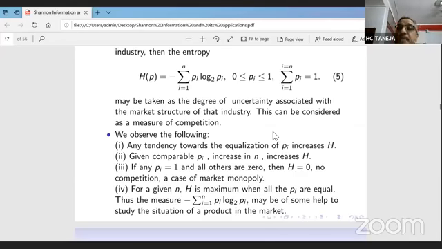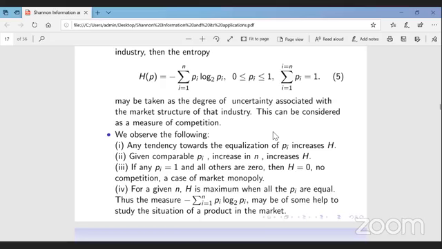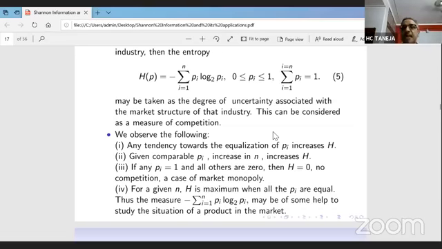Even a comparable Pi, an increase in N, increases H. Say some new brands come into the market and have comparable Pi, quite a reasonable proportion. It means again entropy will increase, competition has increased.